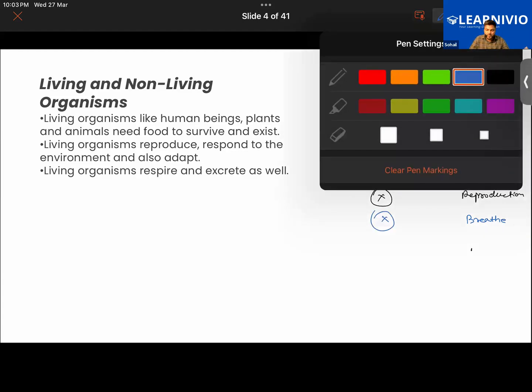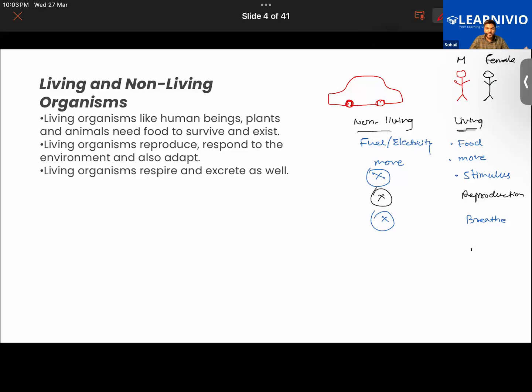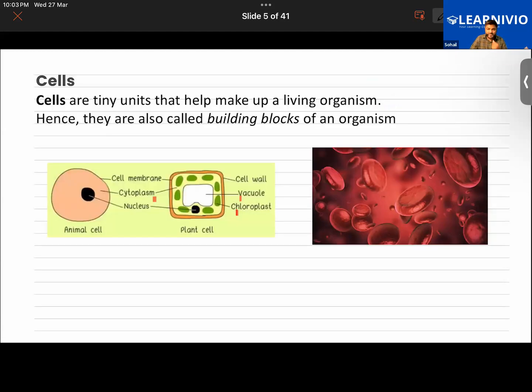Also, once the living organism takes in food and all the essential components of food have been utilized, the waste material needs to be excreted out. Any living organism, even a bacteria or a virus, does excretion. Even plants do excretion. So living organisms do excretion while non-living things do not. These are the fundamental differences between living and non-living organisms. Hope you guys get it.